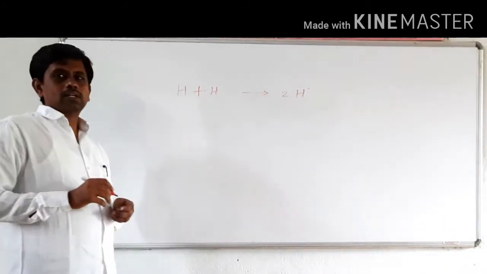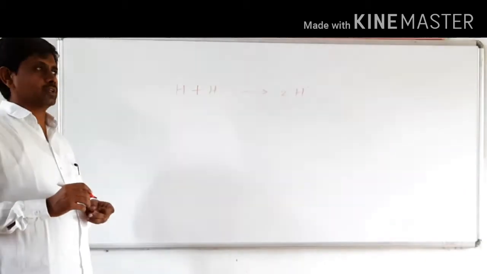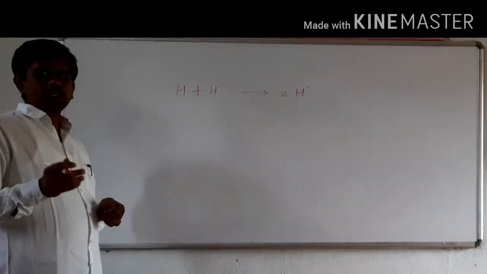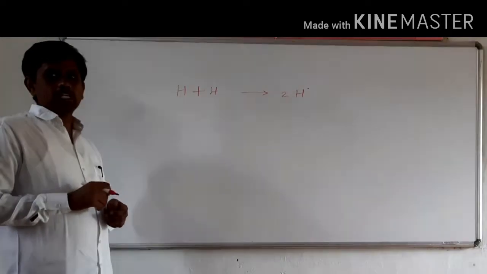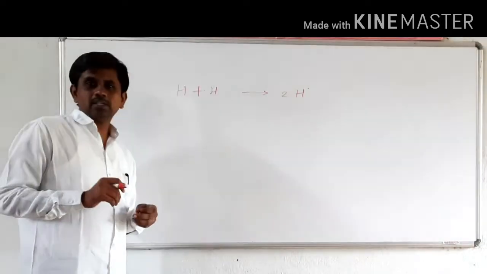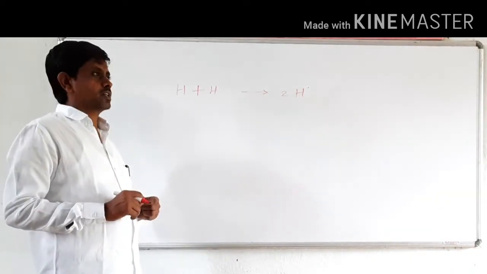In the case of carbocation and carbanion, a carbocation is a positively charged carbon and a carbanion is a negatively charged carbon.